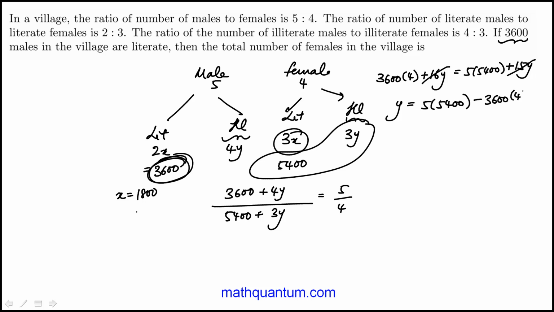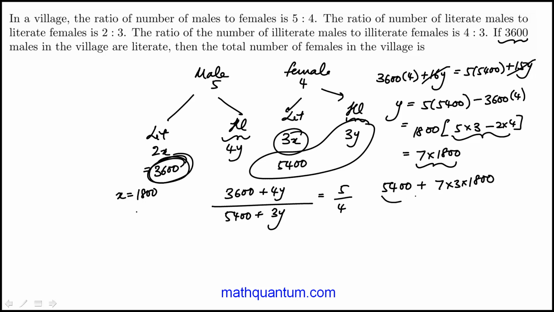I will be factoring 1,800 here, because I know 18 times 3 is 54. So that becomes 2 times 4. 15 minus 8 is 7. So that's y. And I need 5,400 plus y times 3.